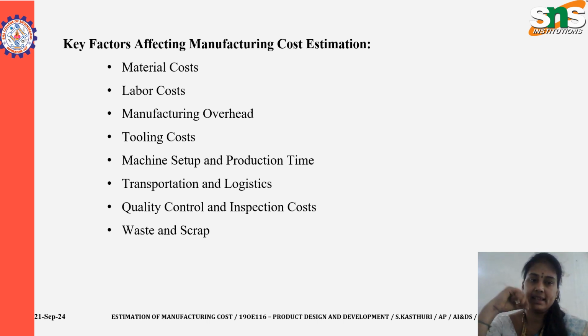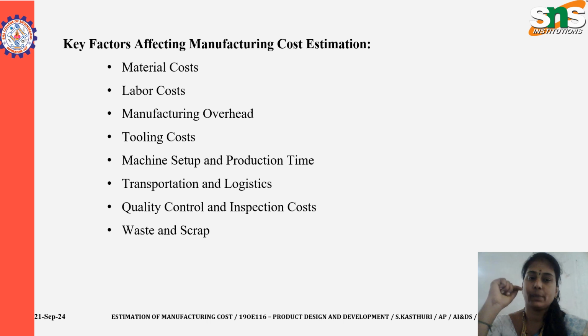The sixth one is transportation and logistics. Transportation costs include shipping raw materials to the factory and shipping the finished products to distributors or customers. Designing products with considerations for packaging and transportation efficiency can lower the logistics cost.